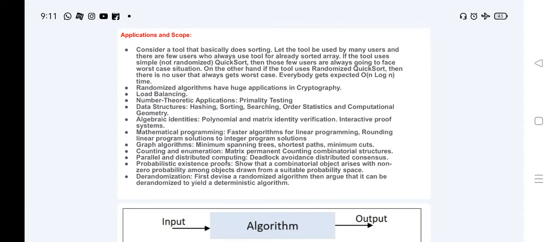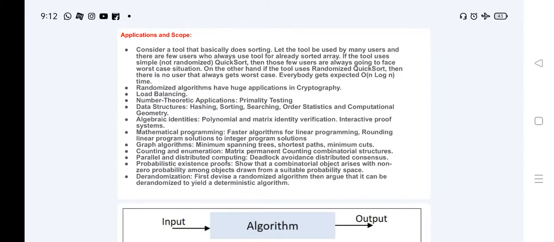There are some applications and scope for randomized algorithms. Here I am going to first consider a tool with a basic sorting. Let the tool be used by many users, and there are a few users who always use the tool for an already sorted array. If the tool uses simple, non-randomized quicksort, then those few users are always going to face a worst case situation. On the other hand, if the tool uses randomized quicksort, then there is no user that always gets the worst case. Everybody gets expected O(n log n) time.